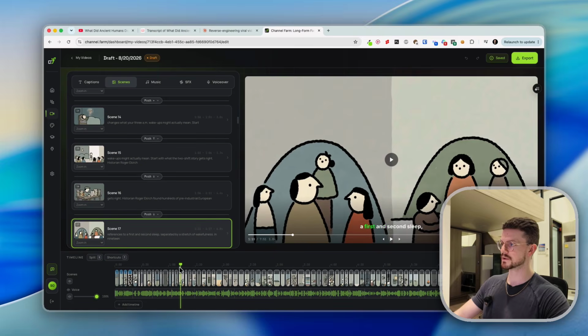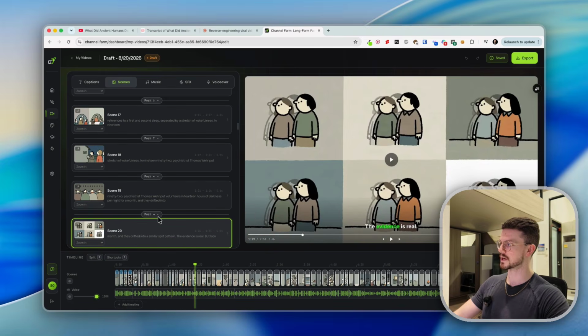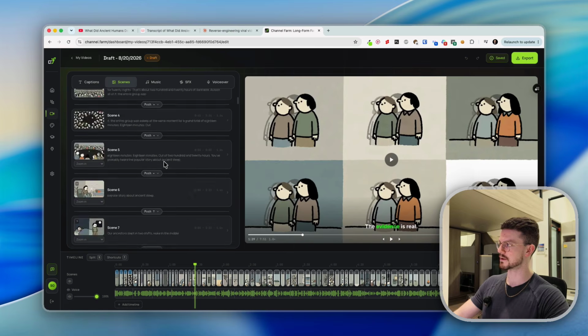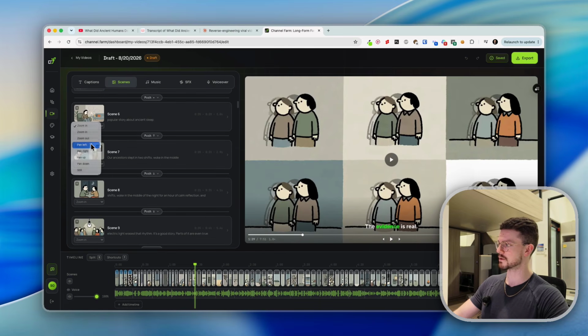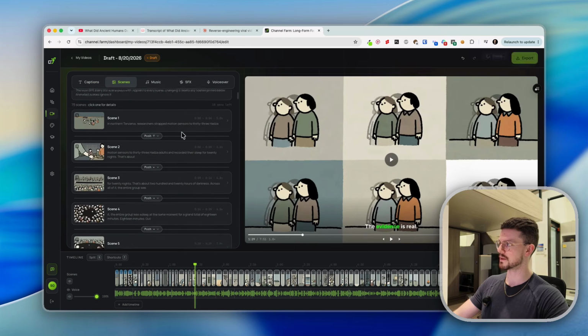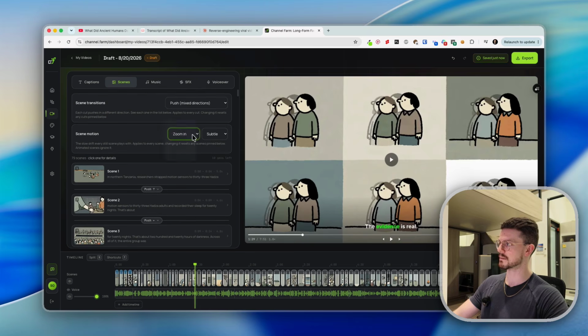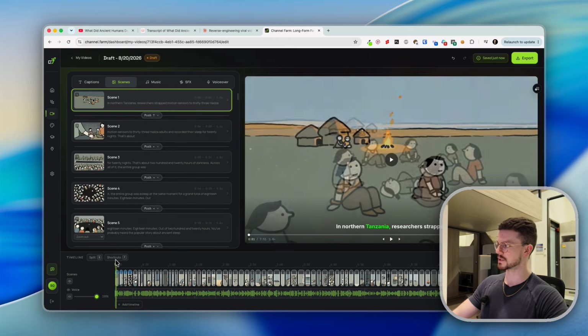So our whole video is now done. As you can see here, every single scene has been generated. We have transitions for every scene. We have effects on them. They're all on zoom in right now. We can also change that. We can switch it to whatever we want. We can click a zoom in, zoom out, pan left, pan right. We also have the option at the top here. We can randomize. We can have them all different, but let's take a look.